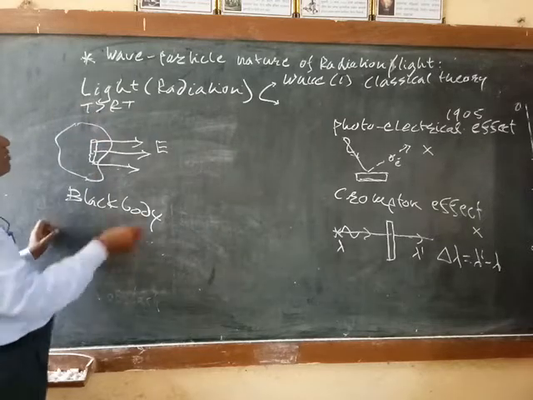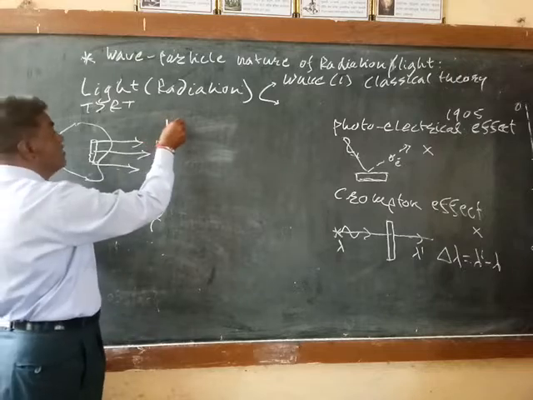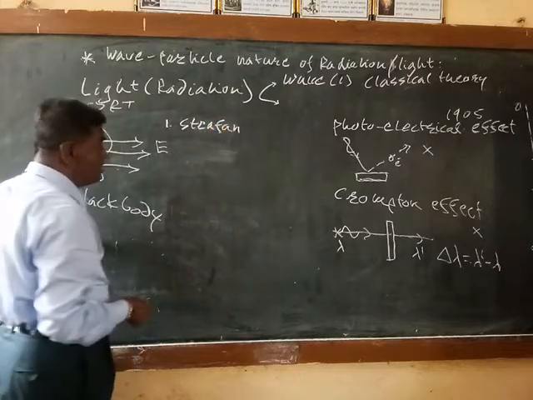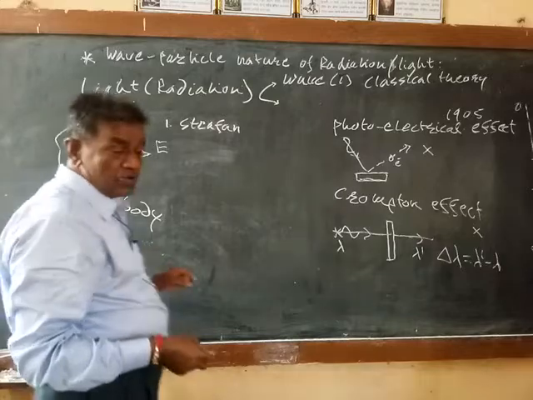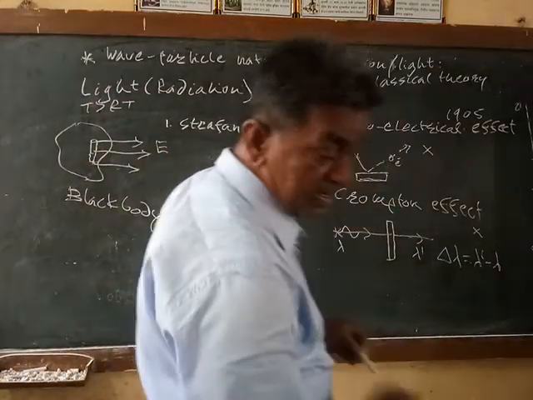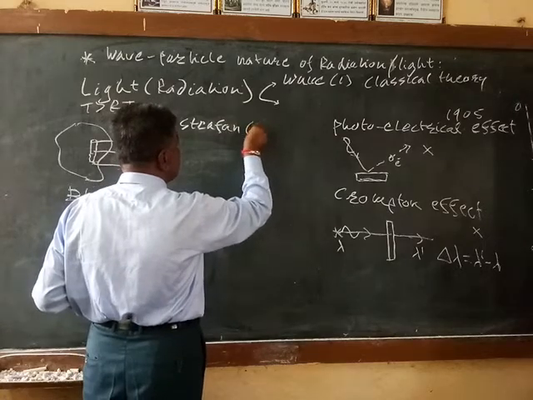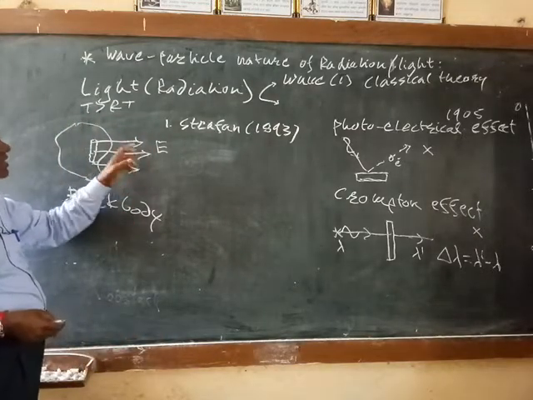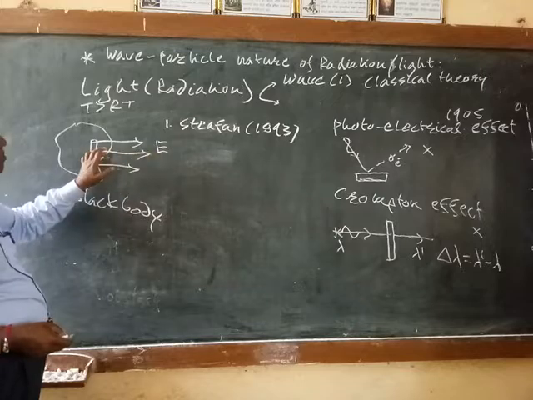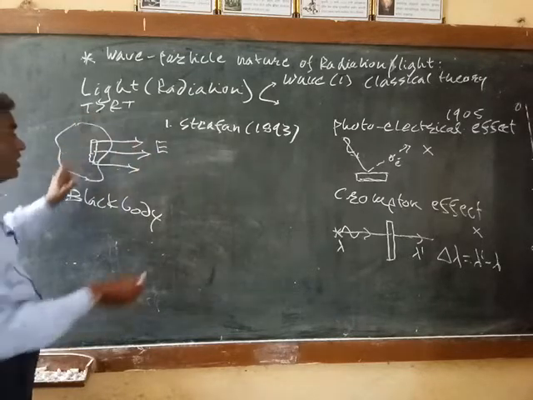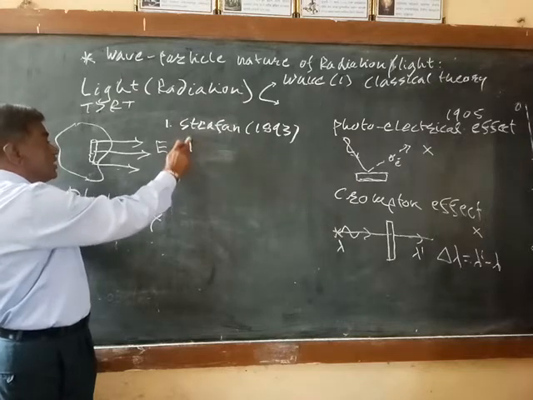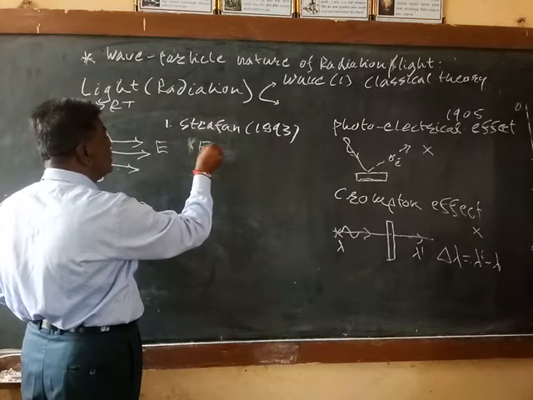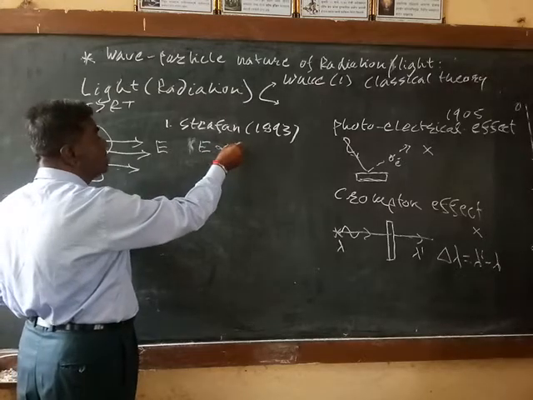The first attempt was made by Stefan in nearly 1893. Stefan found that the energy emitted by the black body is directly proportional to the fourth power of the temperature.